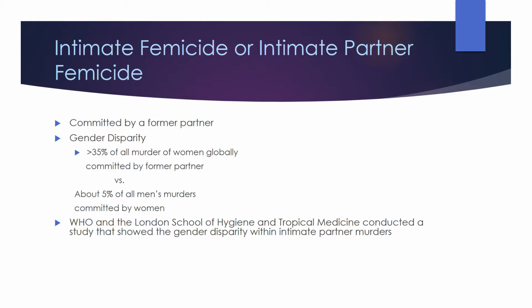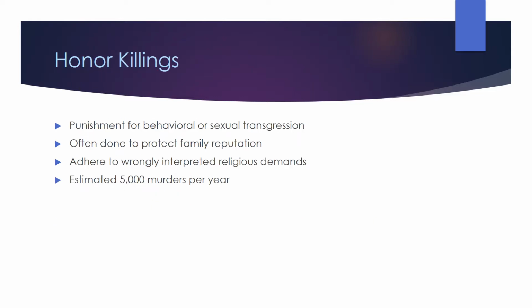The World Health Organization and London School of Hygiene and Tropical Medicine conducted a study that showed these numbers, and therefore showed a gender disparity within intimate partner murders. Among that 5%, most of the killings were done in self-defense. Honor killings are the punishment from a male to a female for behavioral or sexual transgression. They are often done to protect the family reputation and adhere to wrongly interpreted religious demands. There are an estimated 5,000 female murders per year due to honor killings.